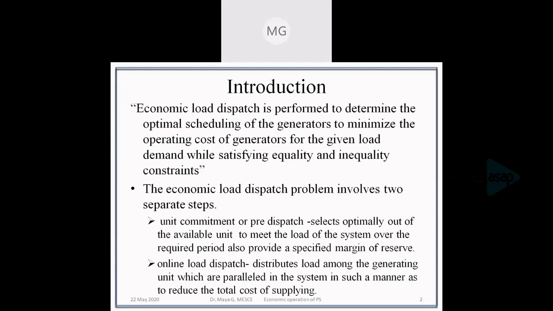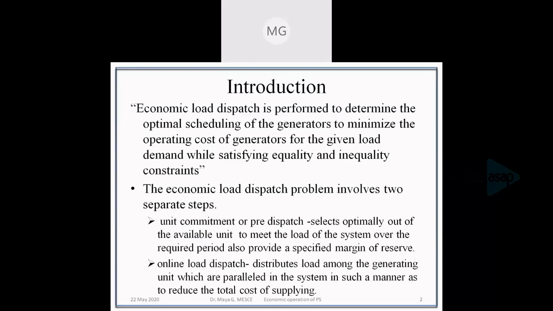The generating units considered are only those which are parallel in the system, that is, connected and operating in the system. So online dispatch considers whether the generating unit is operating or not.